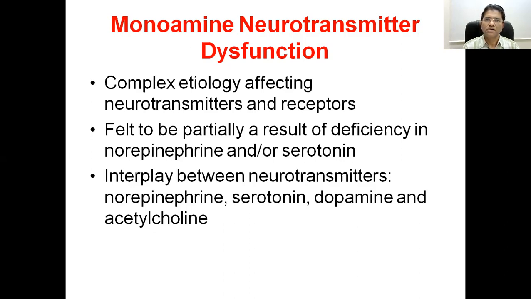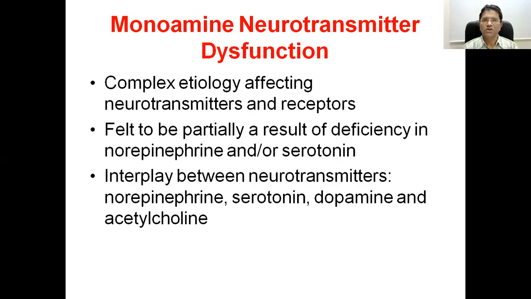While observing a number of patients and doing chemical analysis, it is now agreed that depression arises because there is a disturbance, a dysfunction, in monoamine neurotransmitters. What do you mean by monoamine neurotransmitters?